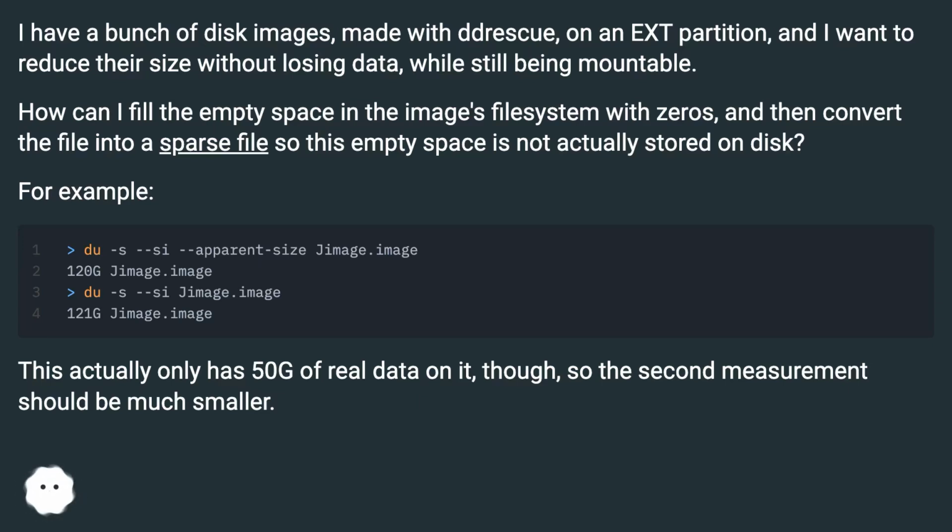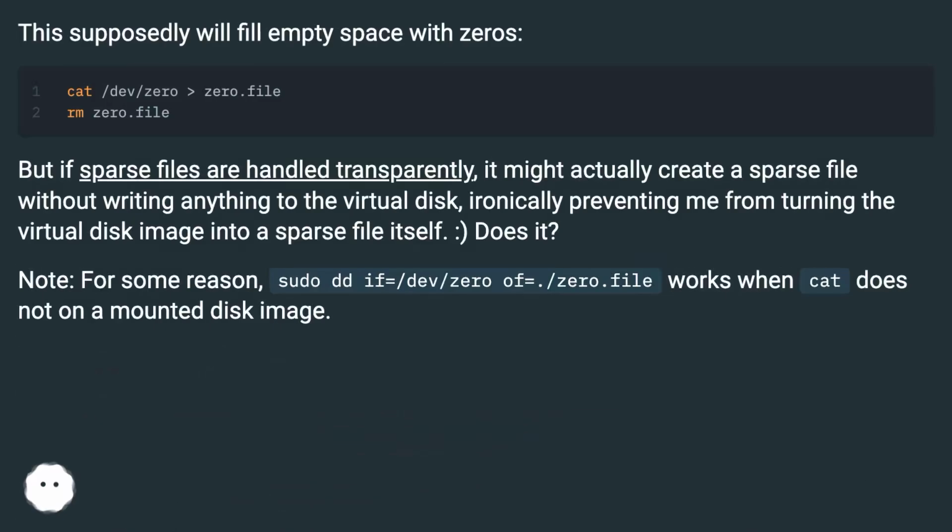For example, this actually only has 50 GB of real data on it, though, so the second measurement should be much smaller. This supposedly will fill empty space with zeros. But if sparse files are handled transparently, it might actually create a sparse file without writing anything to the virtual disk, ironically preventing me from turning the virtual disk image into a sparse file itself. Note, for some reason, sudo dd if=/dev/zero of=./0.file works when cat does not on a mounted disk image.